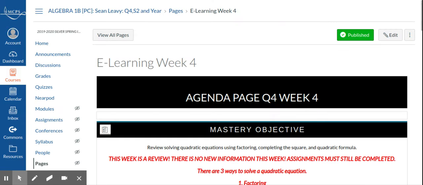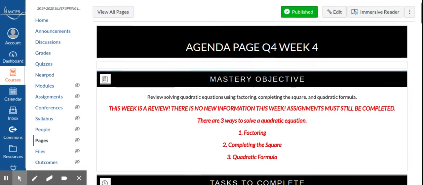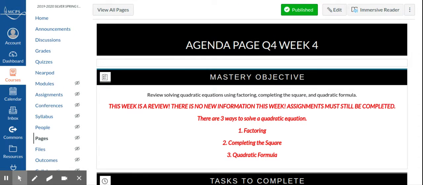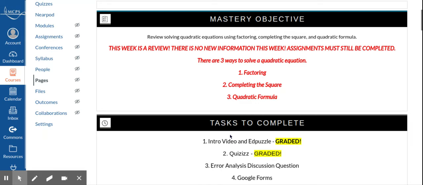Once you do that and your page loads, you'll notice that our mastery objective for this week is the same exact objective that it was last week. So we're still going to continue to finish up reviewing the ways to solve quadratic equations, to find zeros, to find the x-intercepts, and to find the solutions. You're still going to have time to practice factoring, completing the square, and the quadratic formula.